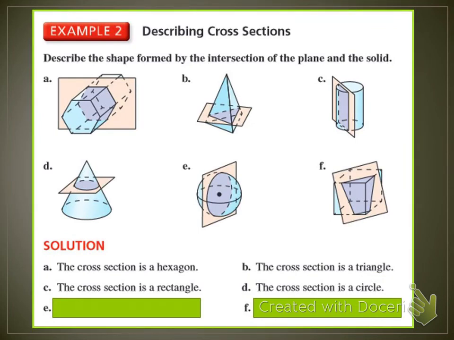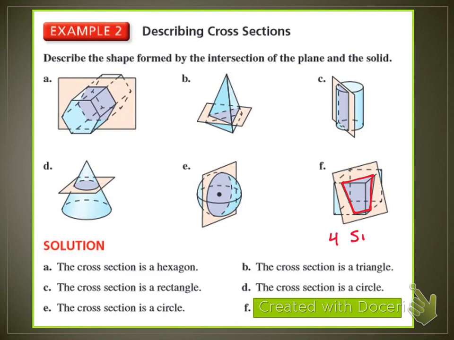Letter E, so the reason it's a circle, even though it kind of looks like an oval, is that this is a cone, which has a circular base, which means all the way up it's going to be a circle. The same thing here with a sphere. A sphere is a three-dimensional circle, so the cross-section is still a circle. And then F, you do need to be specific. This has 4 sides, and when you have one set of parallel sides, this is called a trapezoid.